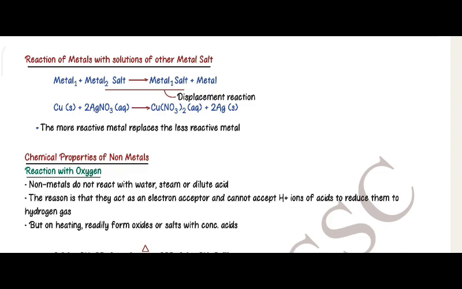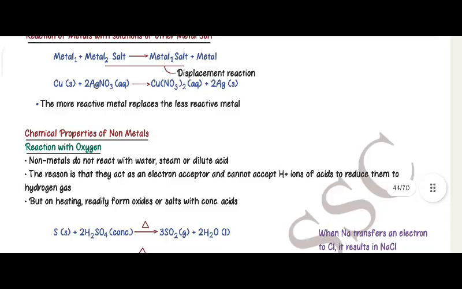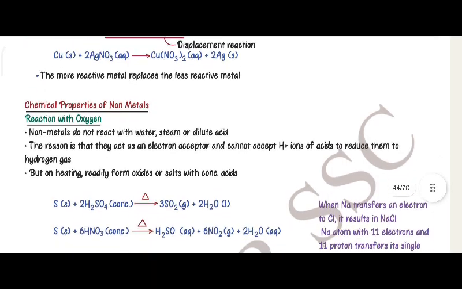Metal 1 plus metal 2 salt gives metal 1 salt plus metal 2. This is a displacement reaction. For example, copper plus 2 moles of silver nitrate aqueous gives copper nitrate and 2 moles of silver. The more reactive metal replaces the less reactive metal.